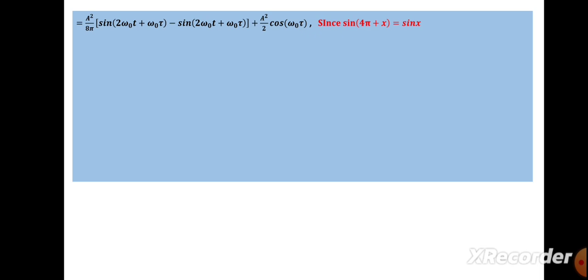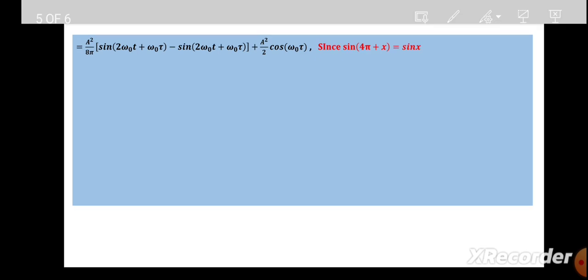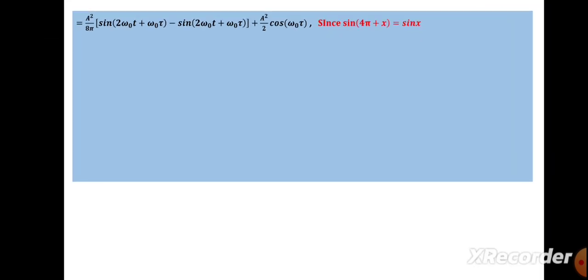Here 4 pi plus x is also sin x. So that is why the second term sin(2 omega naught t plus omega naught tau) minus sin(2 omega naught t plus omega naught tau) plus A square by 2 cos(omega naught tau). So in the first term, sin(2 omega naught t plus omega naught tau) minus sin(2 omega naught t plus omega naught tau) is 0, so the first term becomes 0. The second term remains as it is, A square by 2 cos(omega naught tau).